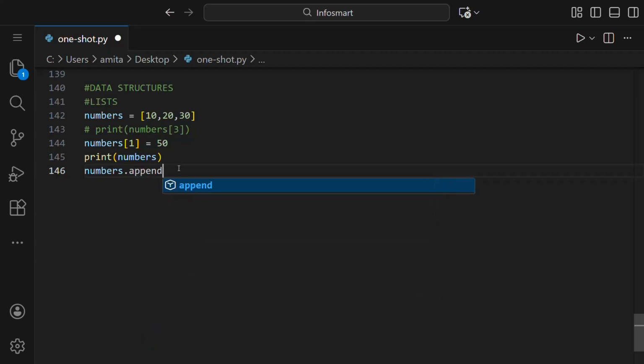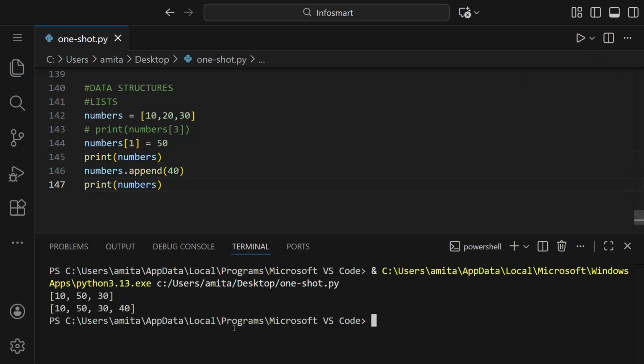Like if we write append, and inside the parentheses we write the element that should be added to the list. So append here in this case means to add something to the list. So here we can write 40, and then we'll print this list. Let us run this. You can see 40 is added in the list. 40 is added at the last, so append adds the element at the last of the list.